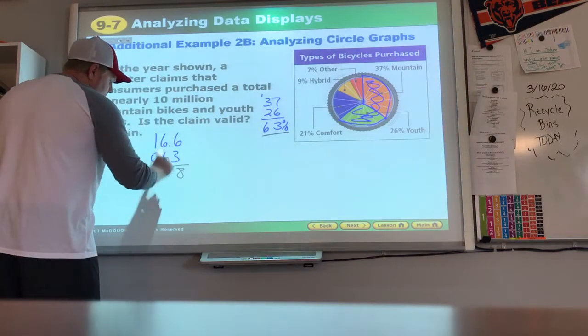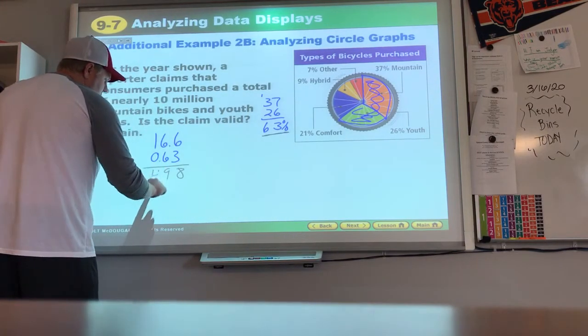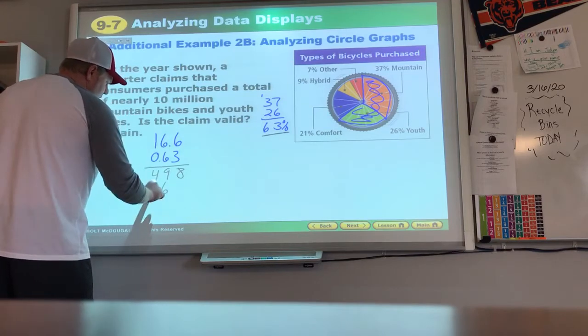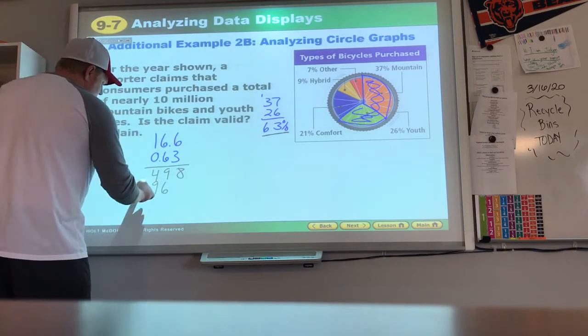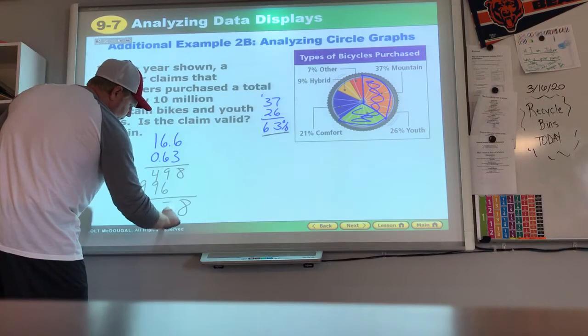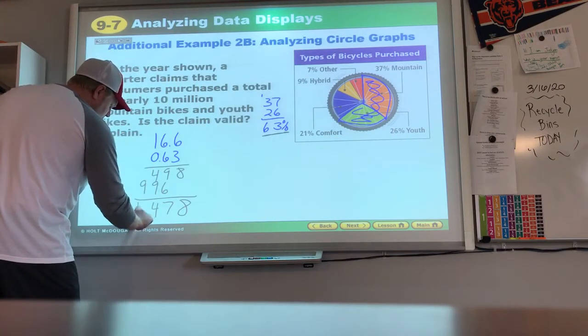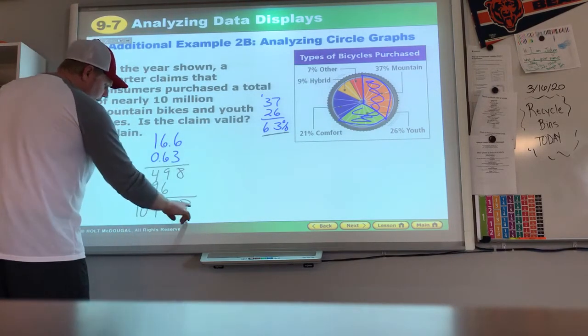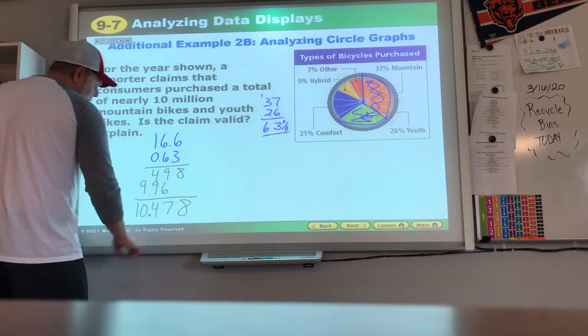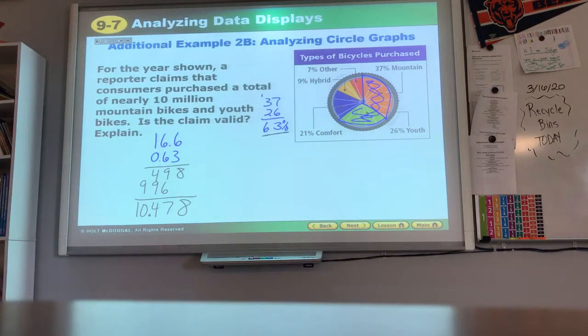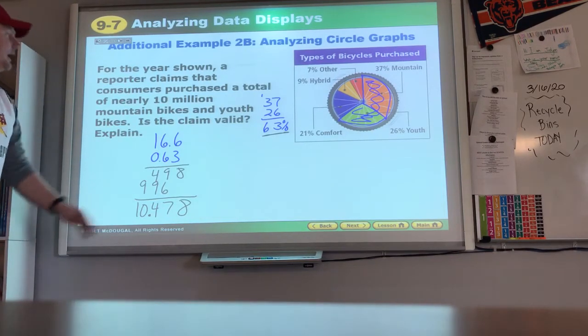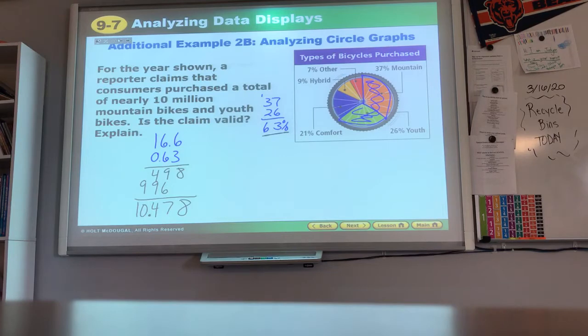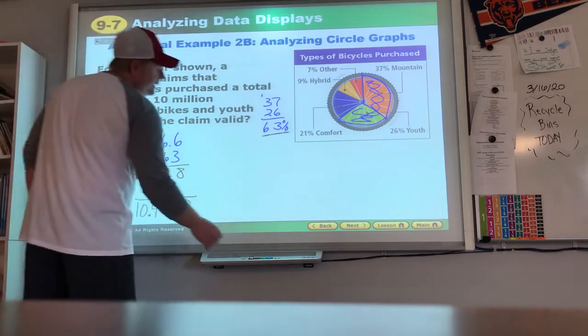That's 18, that's 19, that's 4, that's 36, so that's 39, so that's 9. One, two, three. 1, 2, 3. 10.478 million, or 10,478,000 bikes. All right. Is that valid? I would say that's valid because it's over 10 million, and it would probably be a very good estimate.